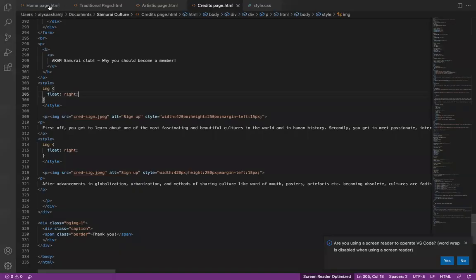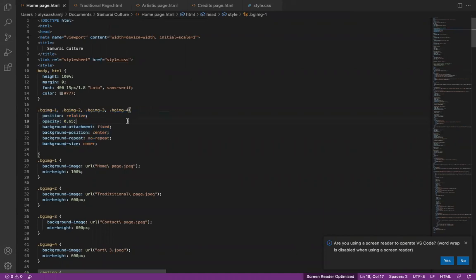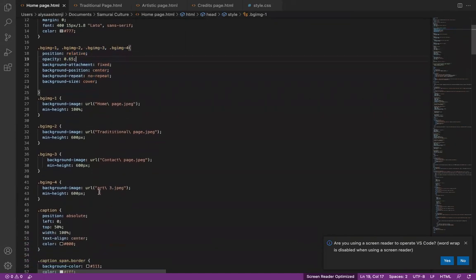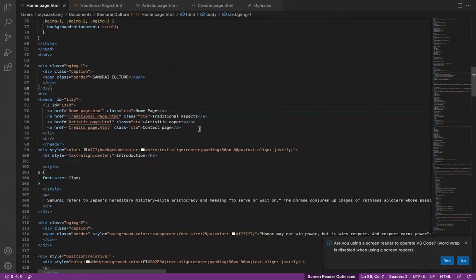This page was created using these codes over here. To add the parallax scroll images, I used BG image 1, BG image 2, BG image 3, and BG image 4. I used background image URL tags to input the background image. I used background position, background attachment, opacity, and background size cover to add the parallax effect. I used the span class to add the different captions and subtitles.